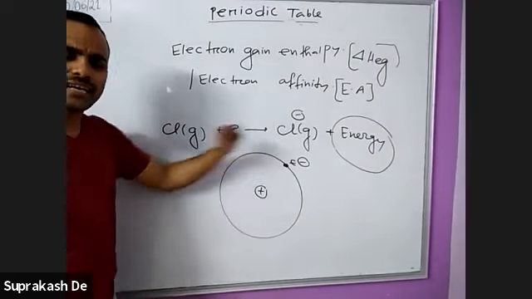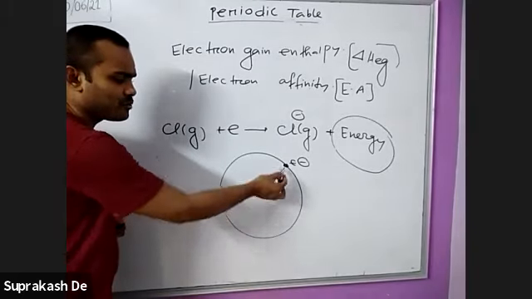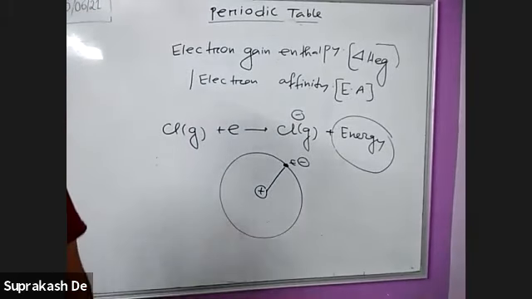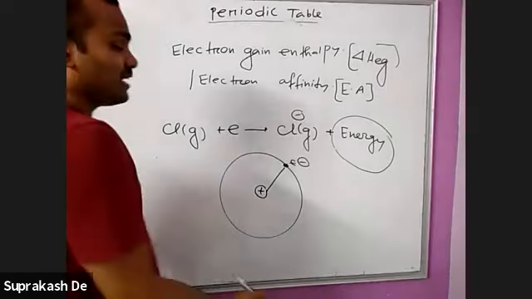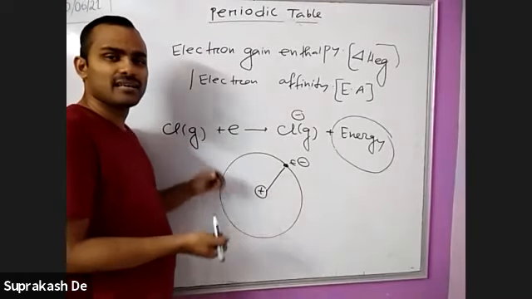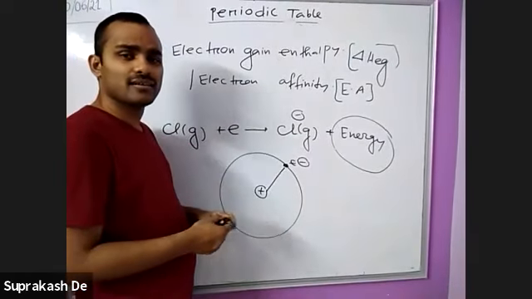This size is greater, so the electron-nucleus attraction is lower. If I give an extra electron here, it is difficult to attract because the size is greater.